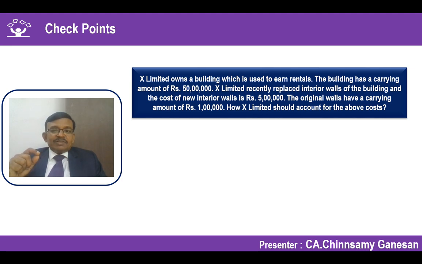If I were doing this as routine maintenance, we could simply charge the entire 5 lakh rupees as an expense. But in this fact pattern, replacing the interior walls in a hotel or any property requires a facelift on a regular basis. It attracts more visitors, so future economic benefits are normally considered to come in. It is not a routine maintenance expense.